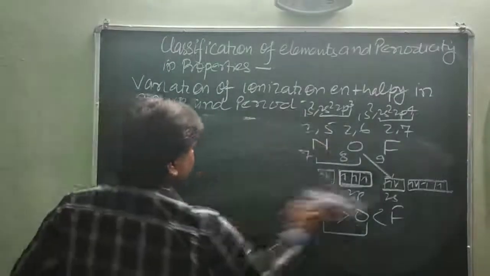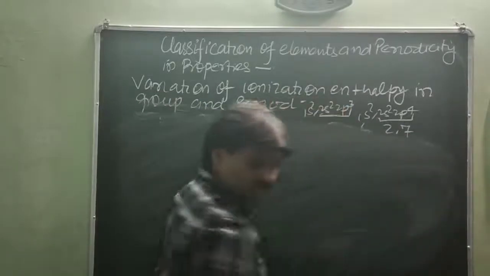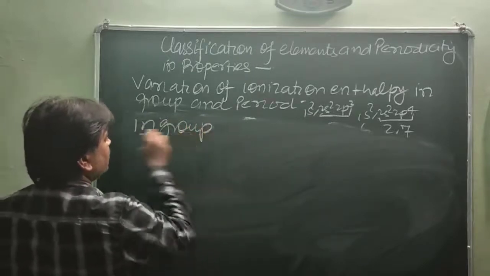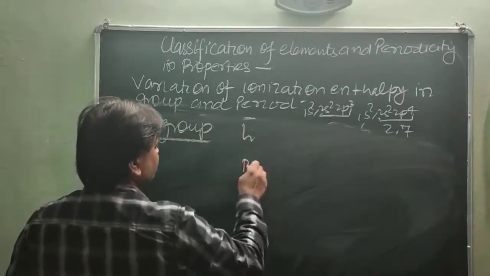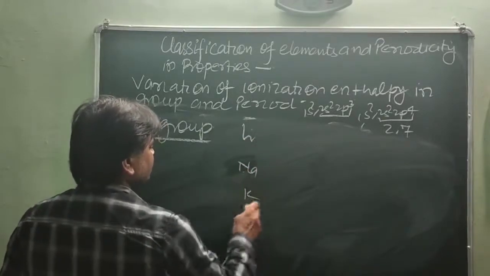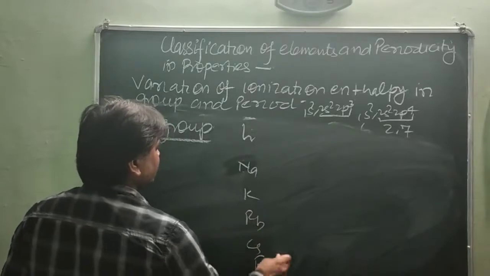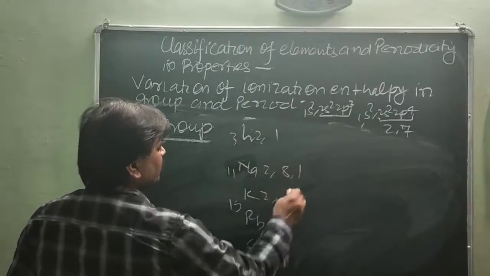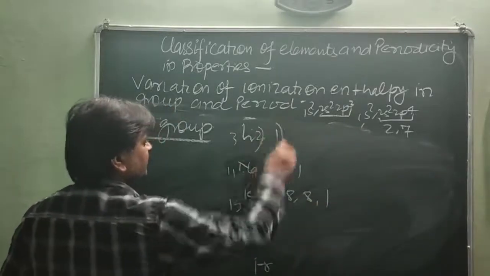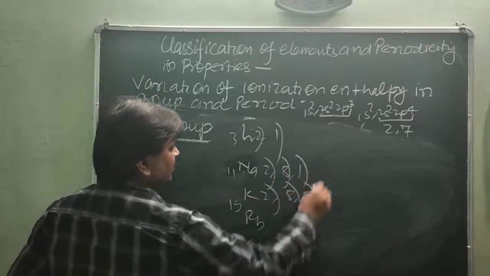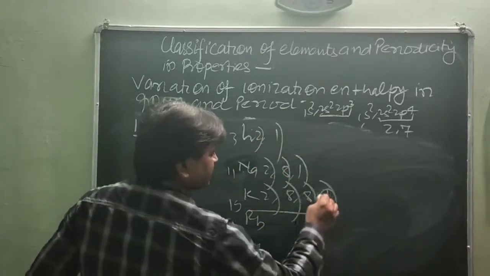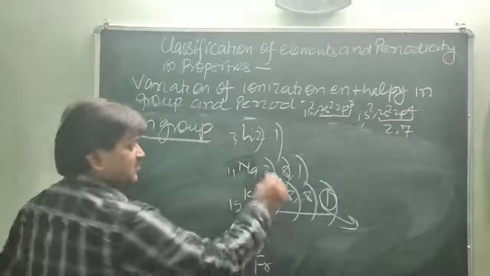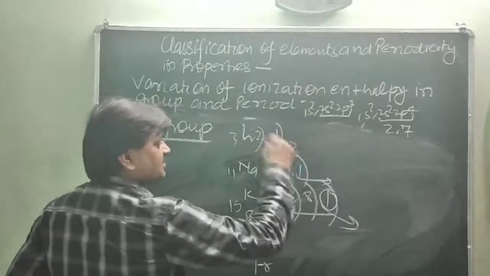And in the group, however, the variations in the group: you know that when coming from top to bottom, lithium, sodium, potassium, rubidium, cesium, francium, this is 3, 11, 19, with 2 and 1, 2, 8 and 1, 2, 8, 8 and 1. So you will see the number of shells as well as the number of electrons both increase. So as the distance increases, less nuclear force acts on the valence electron and it is released more easily from the outermost shell, as compared to the smaller size of the sodium atom as compared to lithium.